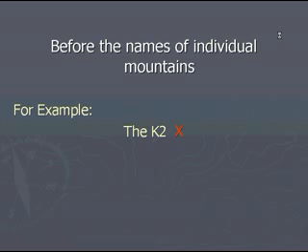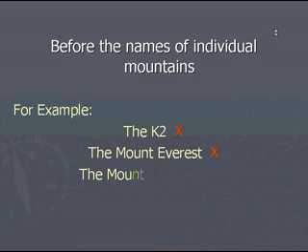So say K2. Likewise, the Mount Everest, don't say the Mount Everest, say Mount Everest. Likewise, the Mount Kilimanjaro, don't say the Mount Kilimanjaro, say Mount Kilimanjaro. So remember, please don't use the definite article before individual mountains, but when you're talking about mountain ranges like the Karakoram, the Hindu Kush, then you can use the definite article before them.